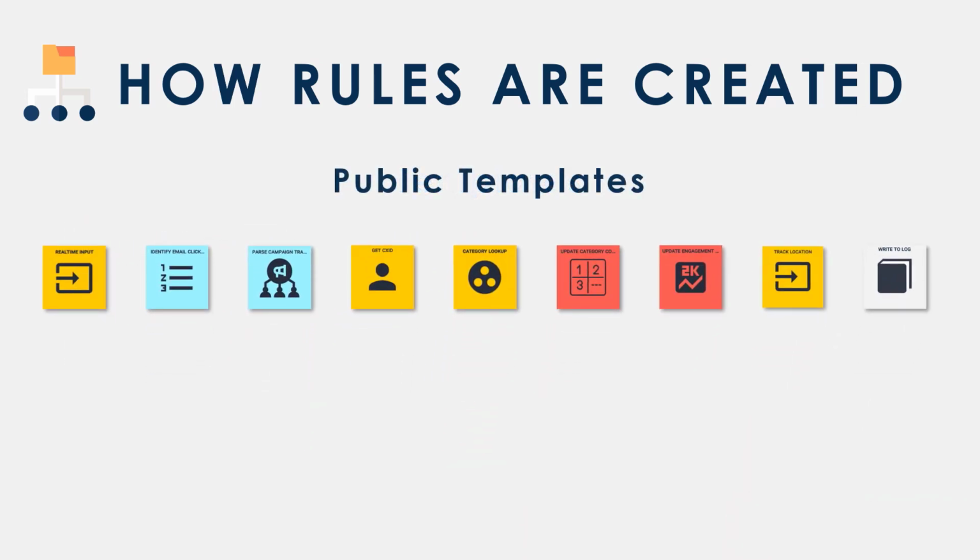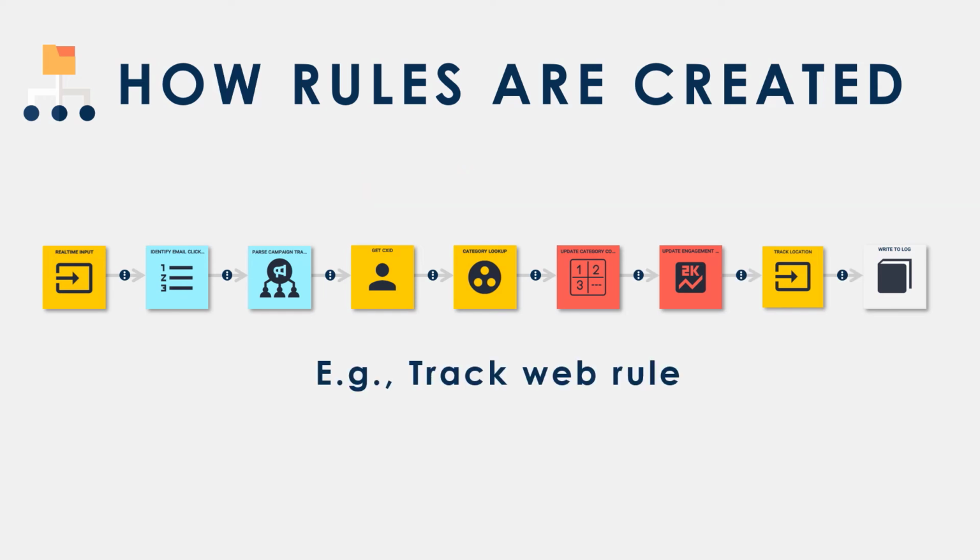Templates are combined in a specific order to create a rule. This is an example of a rule called Track Web. Once a template is in a rule, it's called a tile. Tiles are linked together by connectors. The output of one tile is mapped to the input of the next.